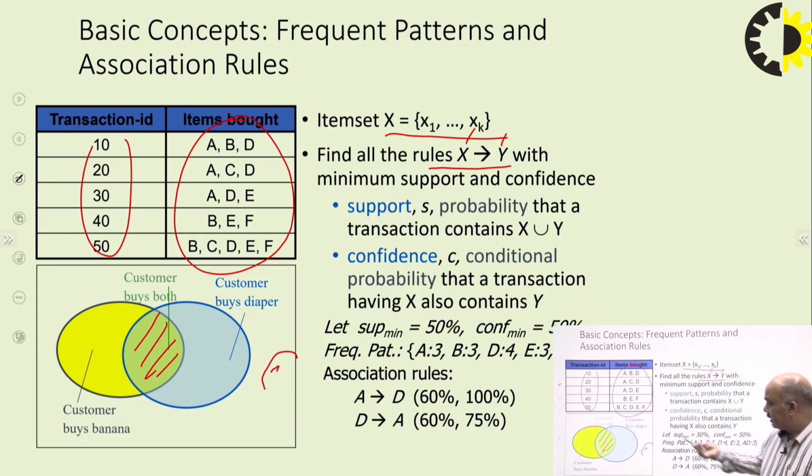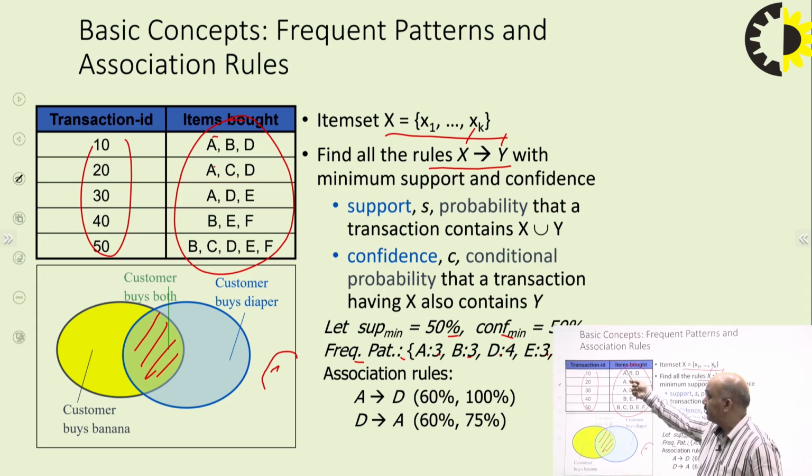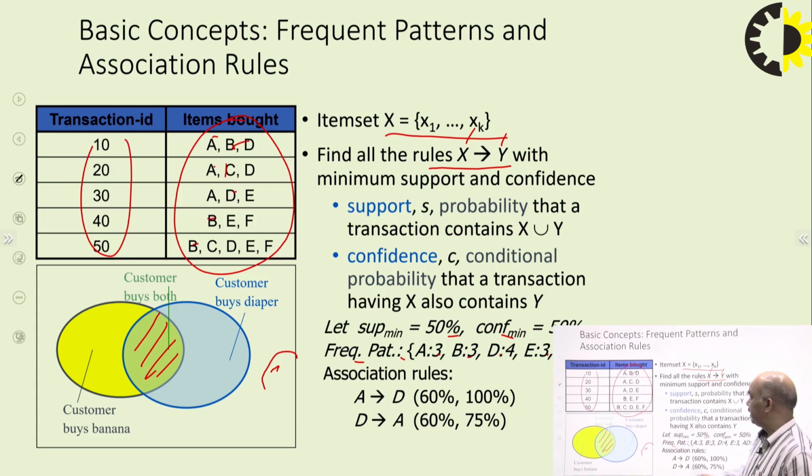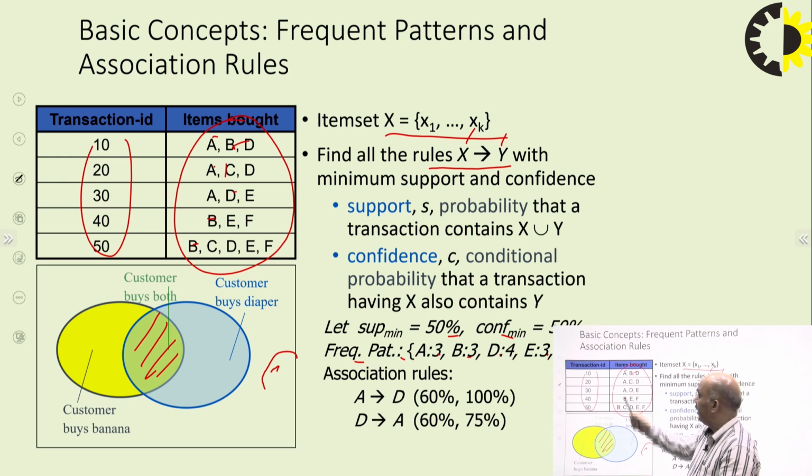So here, let's suppose minimum support is 50% and confidence is 50%. The frequent patterns are A:3, B:3, D:4, E:3, and AD:3. So here A is purchased how many times? 3 times. B is purchased 3 times, D is 4 times, E is 3 times. Then we have the combinations. Let's suppose A and D, how many times? They are purchased together 3 times in this case, and so on.